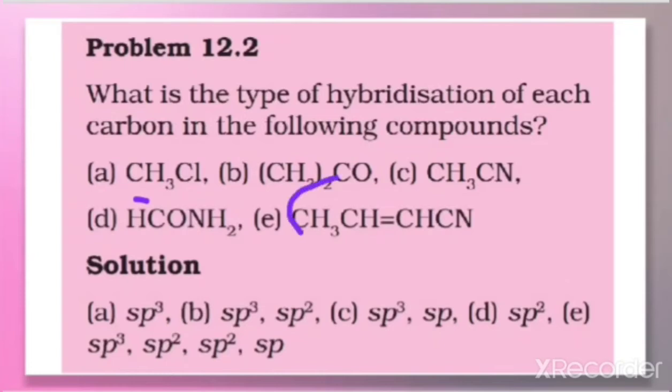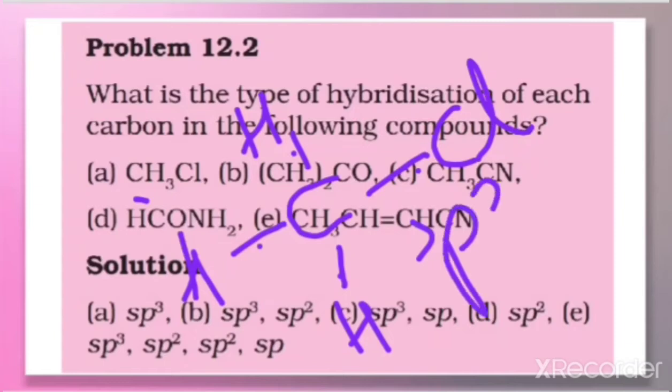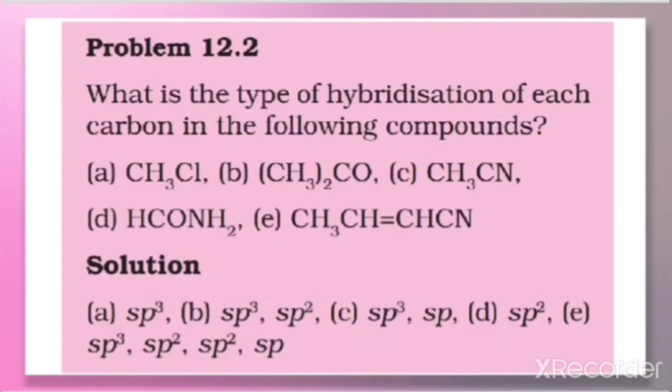That means here it is C. CH3 means 3 hydrogens bonded to this carbon and 1 Cl. So this is the expanded form of this one, and here you can see that all the bondings are single, therefore that means this carbon is sp3 hybridized. Now let us look at the second one. Second one is actually a ketone, that we will get more idea of when we discuss it further.